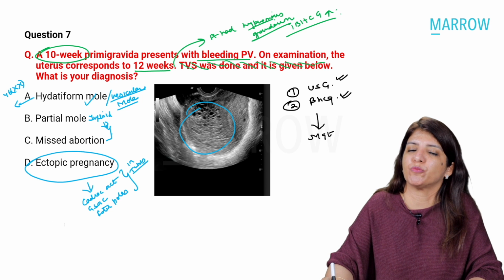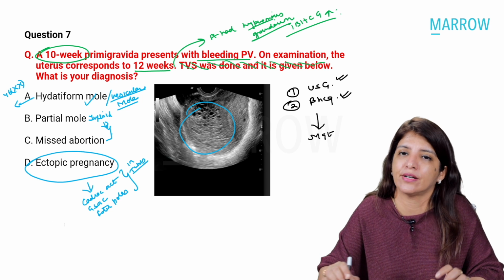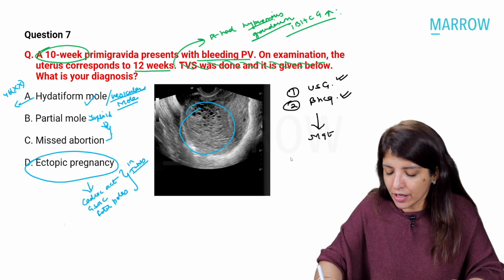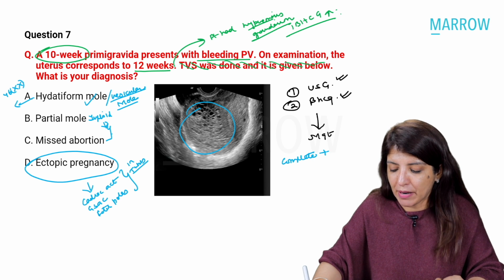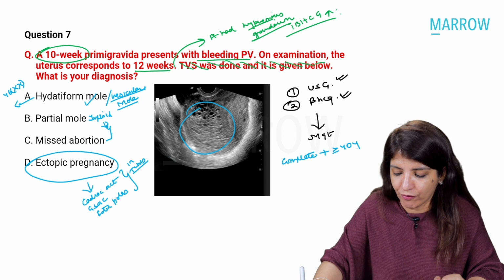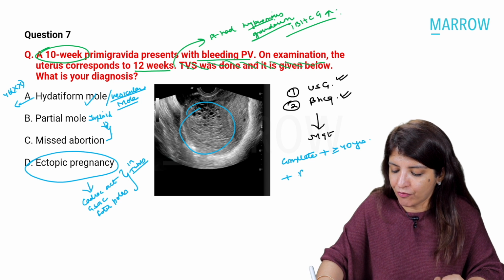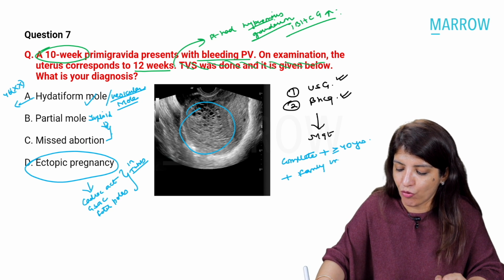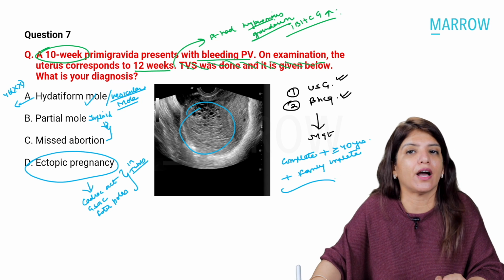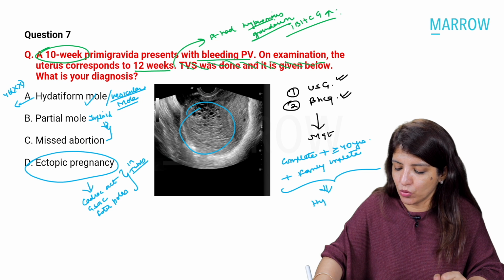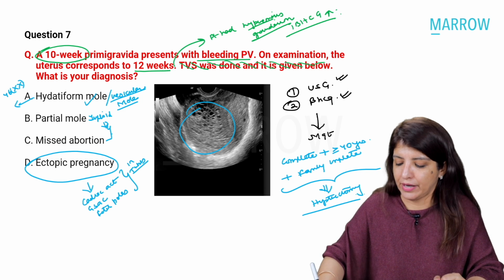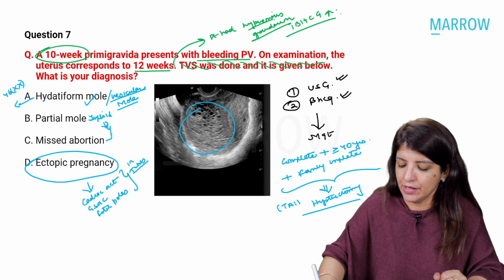Coming to the next, tell me, what are you going to do as management? You are going to do the management of complete mole with suction evacuation. But if your question says that it is a case of complete mole, plus the female is more than 40 years, plus her family is complete, if all these three criteria are present, then you are going to say that I am going to do a hysterectomy. Right? A total abdominal hysterectomy.